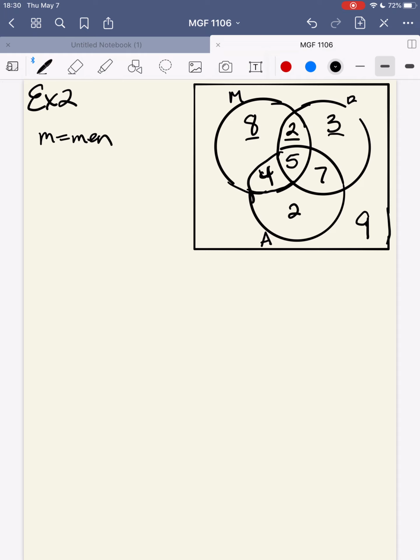This is supposed to be a B. It kind of got messed up. B is equal to African Americans. And A is equal to agree. Okay, so this is example 2. Let's go ahead and look at this.